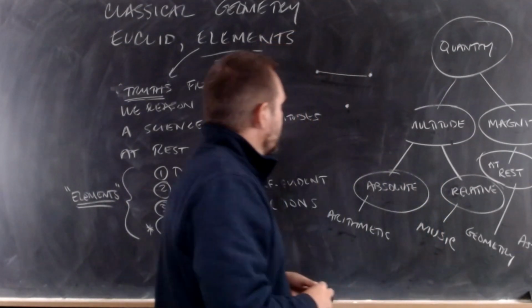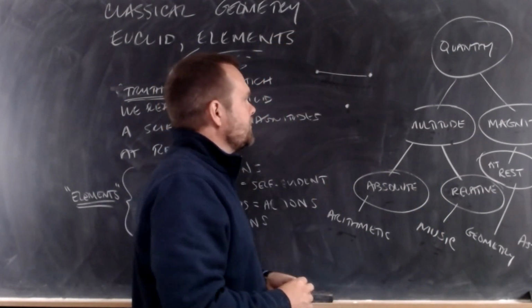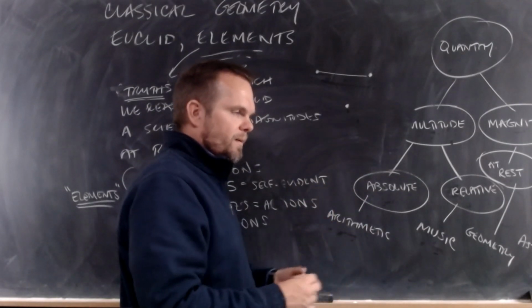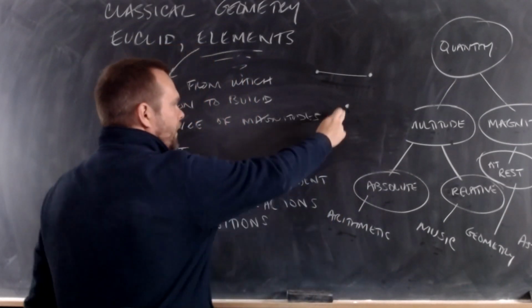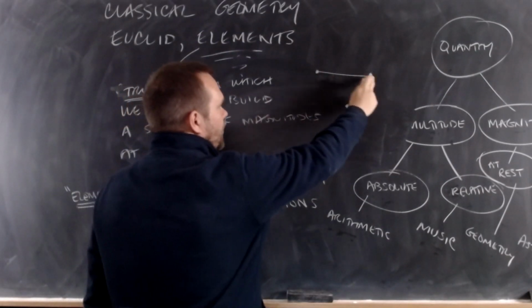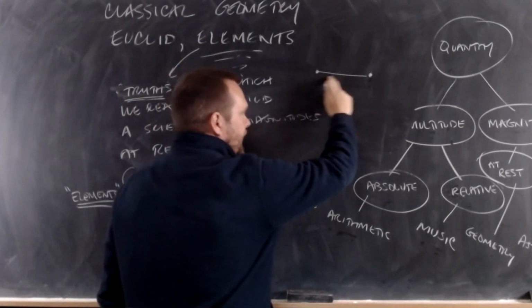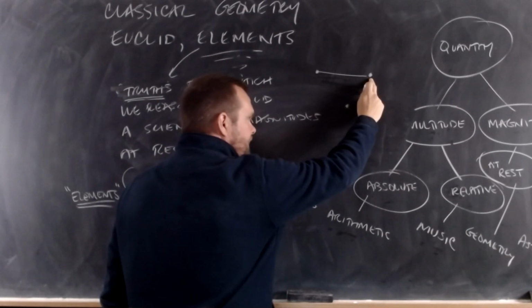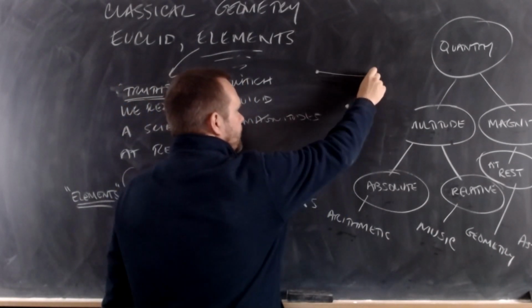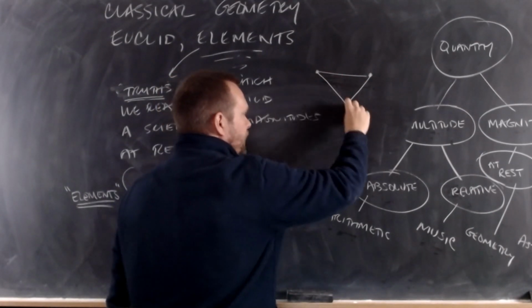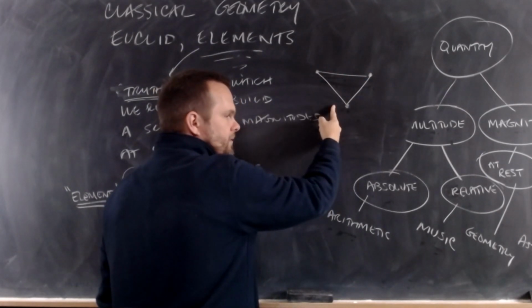Now, as we get into the next definitions, what we're going to do is start with a point, then start with another point, then connect the 2 points, which makes a line. Then we can add another point, and we connect those points. Now what do we have? A triangle.